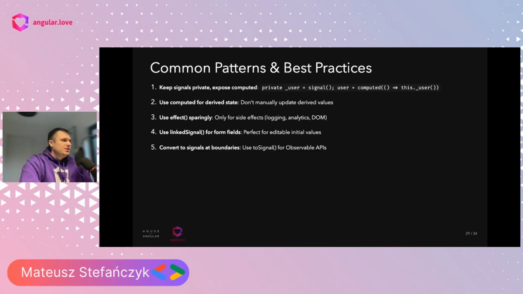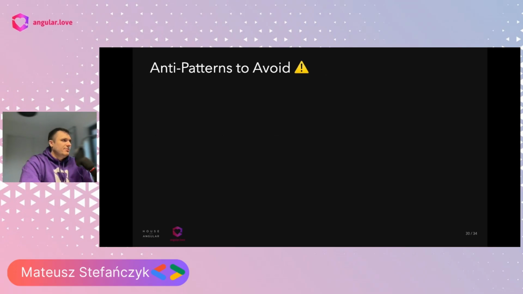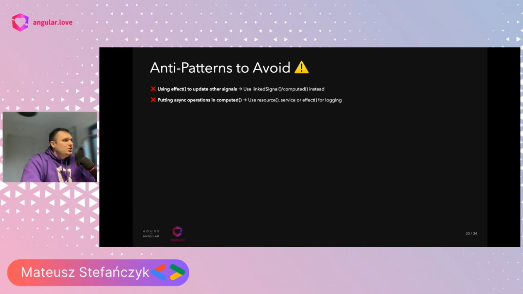And convert signals to observables. So we can use toSignal for the observable API. What we should avoid is using effect to update other signals. As already mentioned, we should try to use linkedSignal for this purpose, or computed when we can. We shouldn't put any async operations in computed. I believe in effects for fetching data as well, but for logging purposes, it's fine.